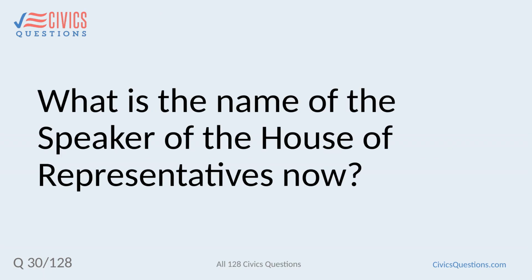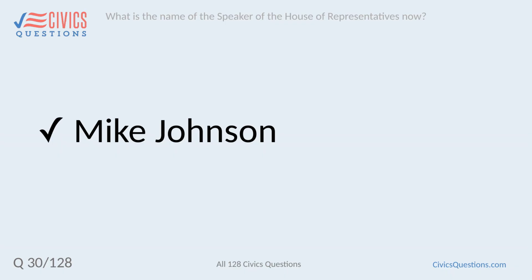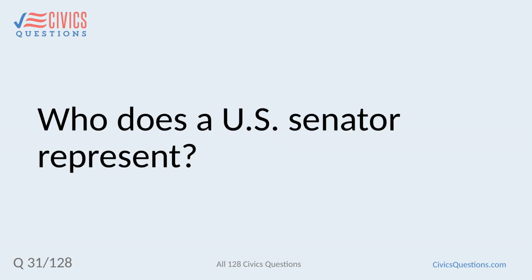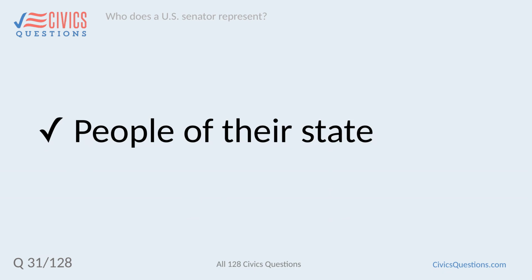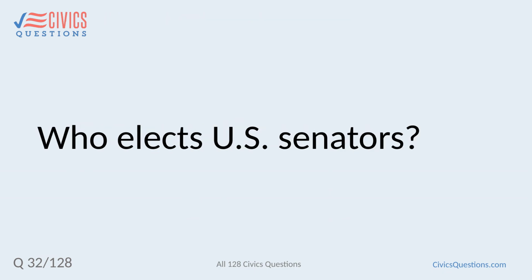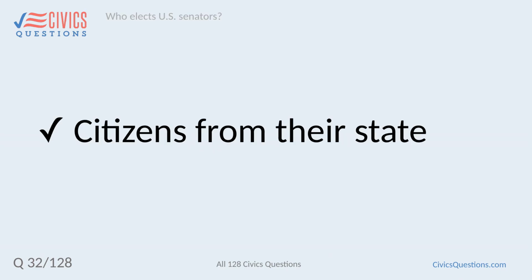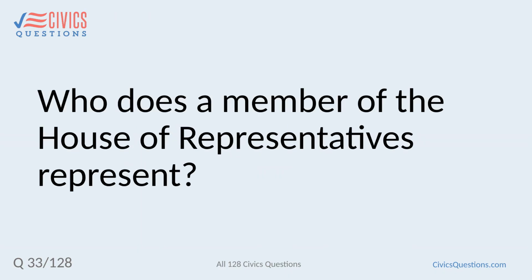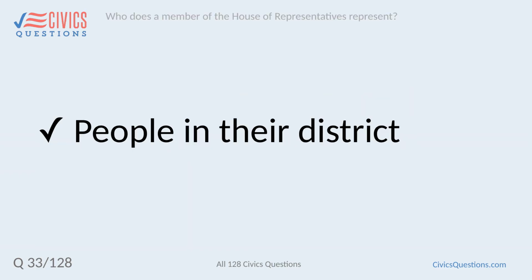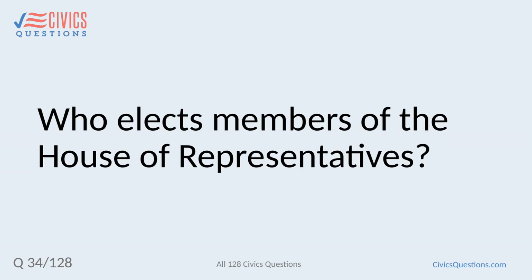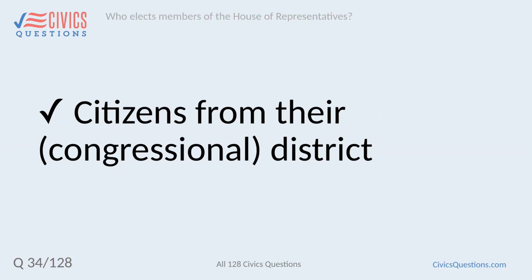What is the name of the Speaker of the House of Representatives now? Mike Johnson. Who does a U.S. Senator represent? People of their state. Who elects U.S. Senators? Citizens from their state. Who does a member of the House of Representatives represent? People in their district. Who elects members of the House of Representatives? Citizens from their congressional district.